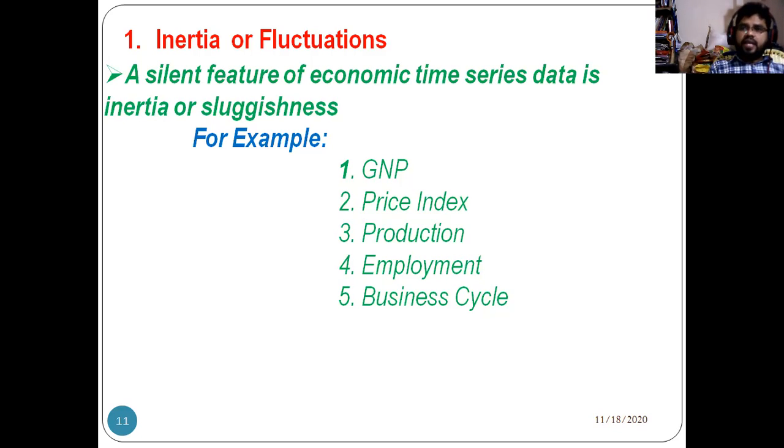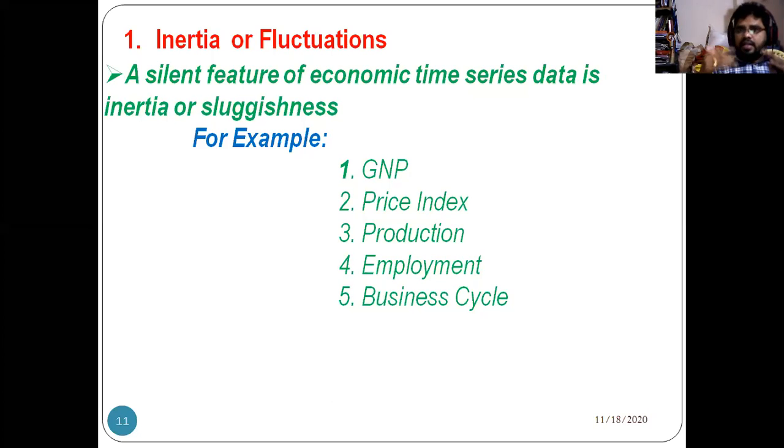For example, with GNP, price indexes, production, employment and business cycle data, year by year our GNP may increase. So it is not sluggish but fluctuating, and sometimes it may decrease. But over a period of time, the present GDP depends on the previous year's GDP, right?